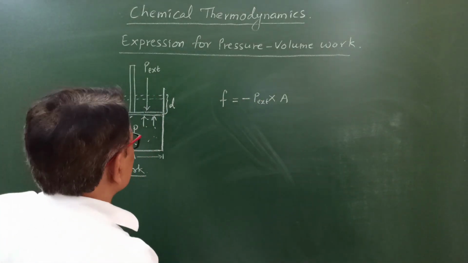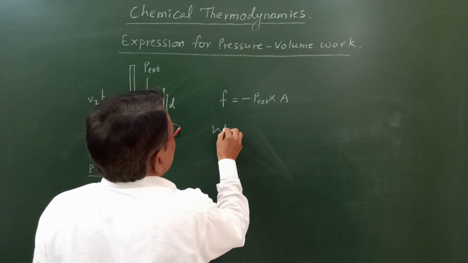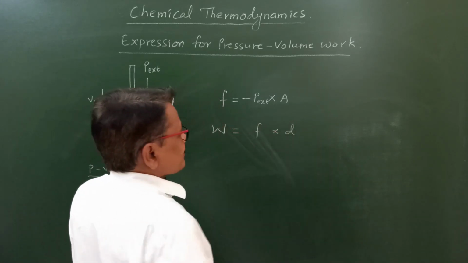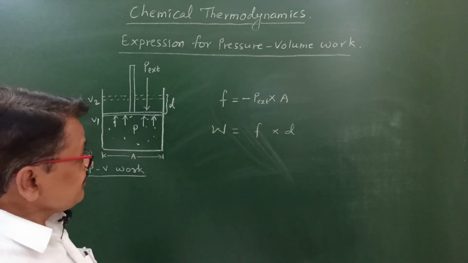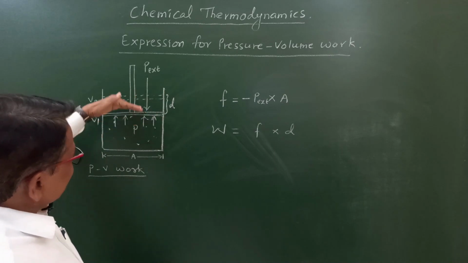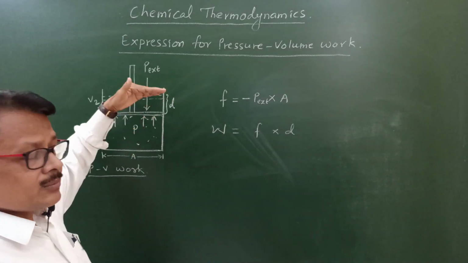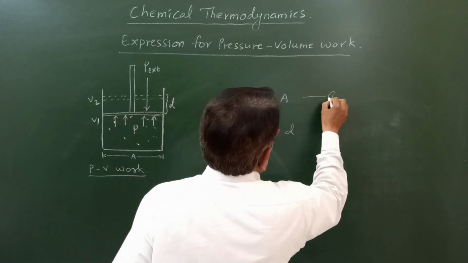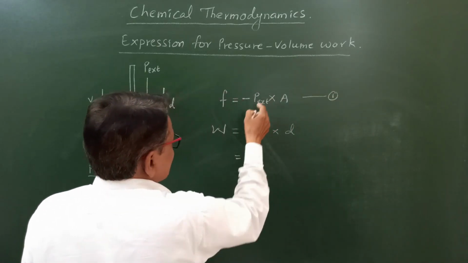We know the formula for work. Work is equal to F into D, force into distance. Which distance do we have to consider here? That is the distance D through which this piston is pushed in the upward direction. That is the force we have considered in this equation.